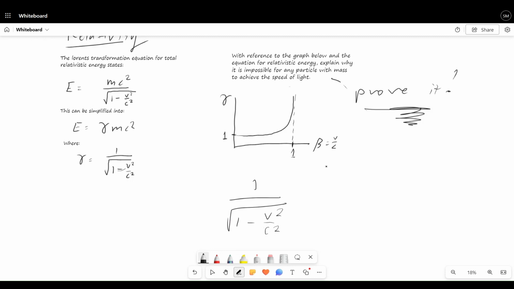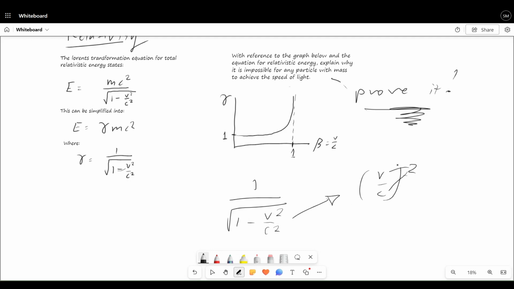This part of gamma is the same as this, right? And just to be clear, this is the same as this, right? So if we have v on c squared, the squared comes down to both of these values, so we can get this. So we can rewrite this as simply this, right? And we know v over c is equal to beta, so we can also rewrite this as beta squared, right? Hopefully that's clear. So in other words, this equation is equal to 1 over root 1 minus beta squared, right?